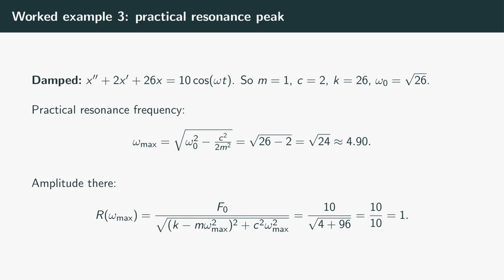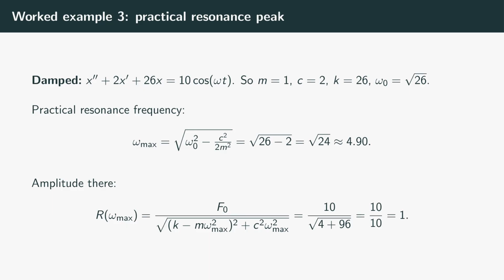Use the practical resonance formula, omega max equals the square root of omega naught squared minus c squared over 2m squared, which is the square root of 26 minus 2, the square root of 24, about 4.9. Notice it is a touch below the natural frequency of 5.1, exactly as predicted. Now find the amplitude there.